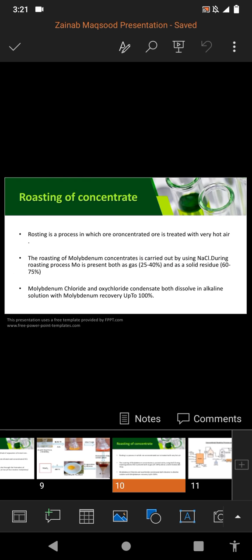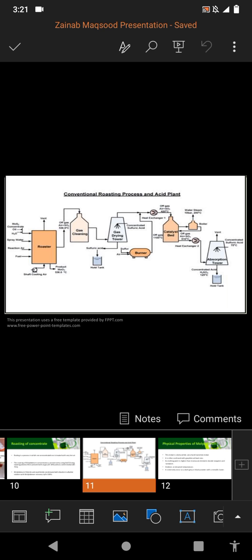Now we will discuss the roasting of concentrate. Roasting is a process in which concentrated ore is treated with very hot air. The roasting of molybdenite concentrate is carried out by using NaCl. During the roasting process, molybdenum is present both as gas, which is 25 to 40%, and as a solid residue, that is 60 to 75%. Molybdenum chloride and oxychloride condensate both dissolve in alkaline solution with molybdenum recovery up to 100%. Here there is a diagram of the roasting process.